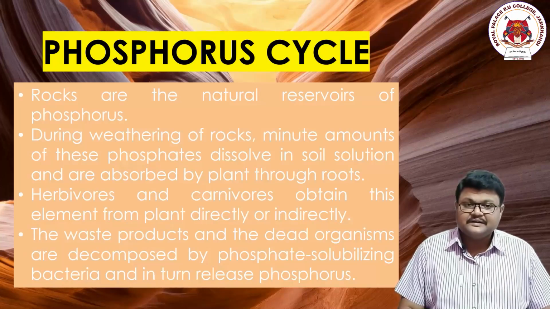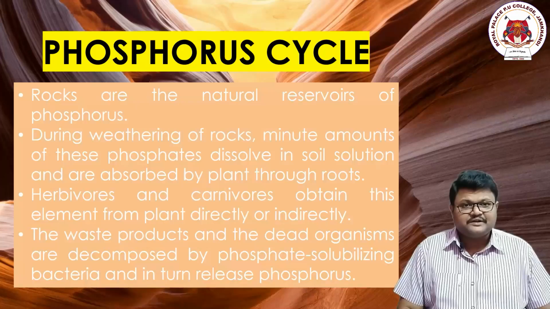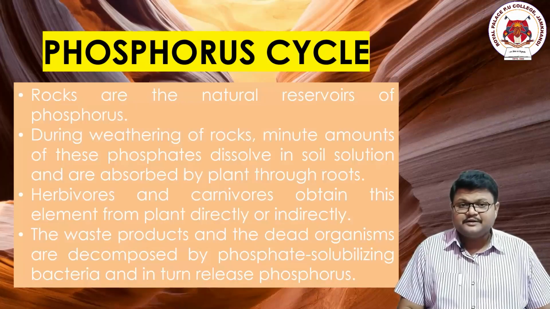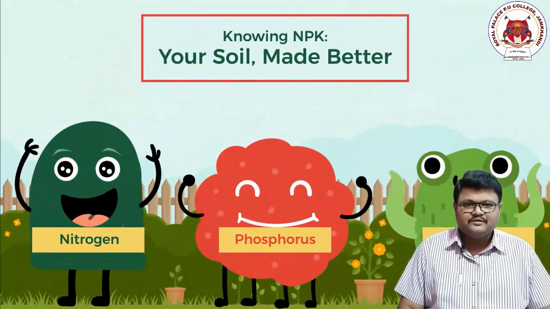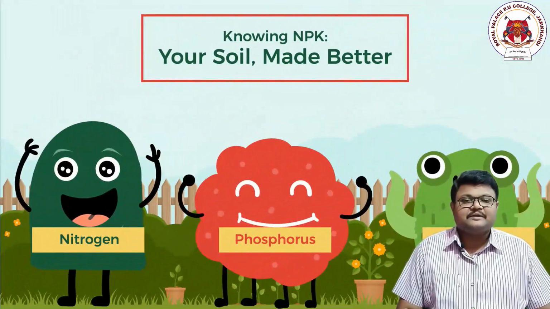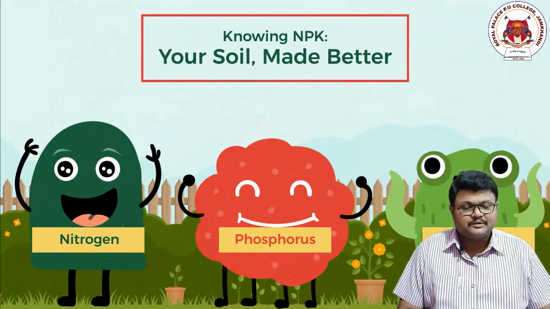It is coming and entering into the soil, and that too in minute quantities. And when they enter into the soil surface, it is a common thing that the soil is rich. When we say that the soil is rich, then it means that it contains NPK in them, right? What is the meaning of NPK? NPK is nothing but nitrogen, phosphorus and potassium.